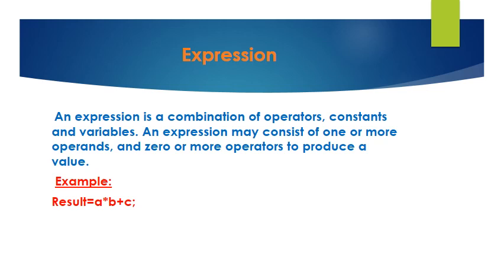For example, result = A * B + C. Here A, B and C are operands. Then asterisk and plus are operators, and result is the variable.